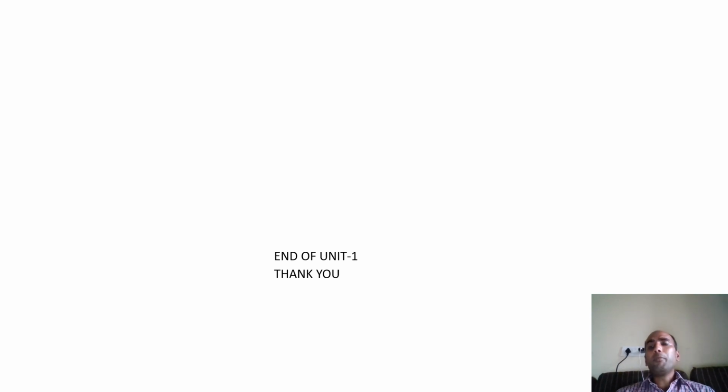In the very next session, we'll discuss structure in C and C++. So are they similar or something different? We'll discuss all these things.